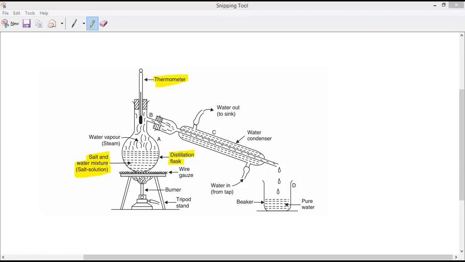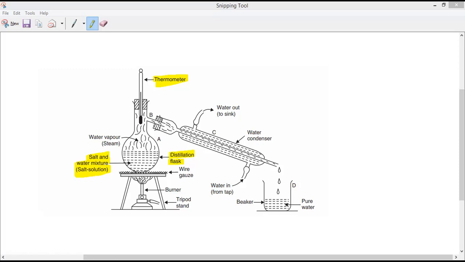What is the importance of the thermometer? To check the temperature. At what temperature is the liquid evaporating? We have to know that, or not? Nobody will answer. Yes, sir. So we have to fix the thermometer also, to see the boiling point of the given liquid. Do you all understand?